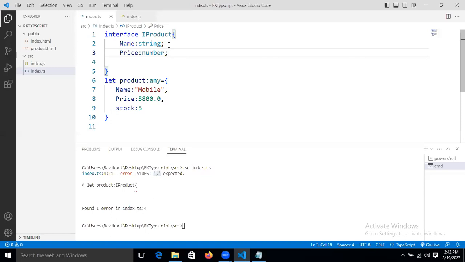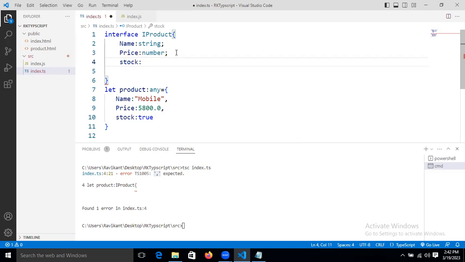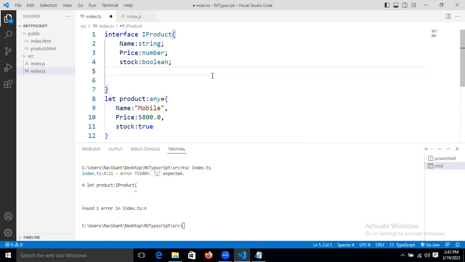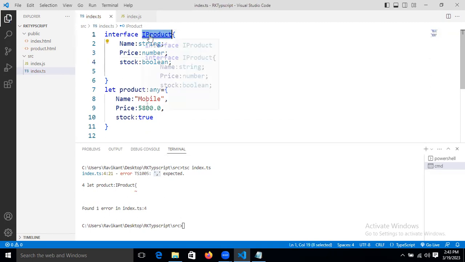Okay, so now stock related is there. Let's make this one a boolean kind of thing, guys. True and false. Copy this one. Let's make this contract a boolean type. Let's increase the quantity also. If we are increasing the quantity, okay. Now we will not increase it now. Okay. Then we will implement it.